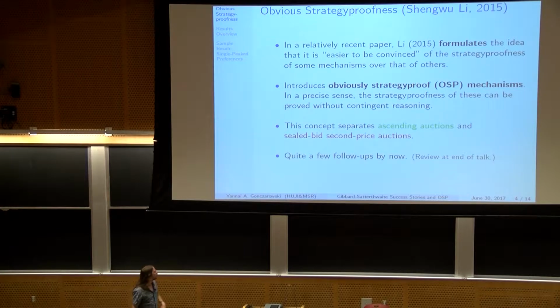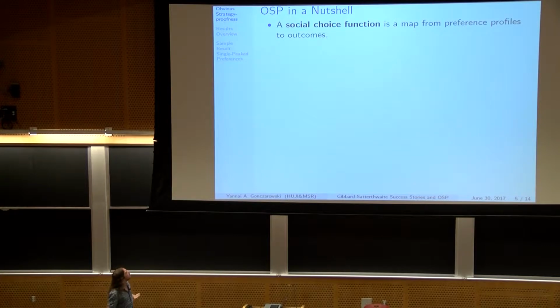There have been quite a few follow-ups by now, more than 10. We'll see a review at the end of the talk, and it's in very advanced stages of revise and resubmit at AR, so it's gotten a lot of traction in the econ community. So, obvious strategyproofness in a nutshell.